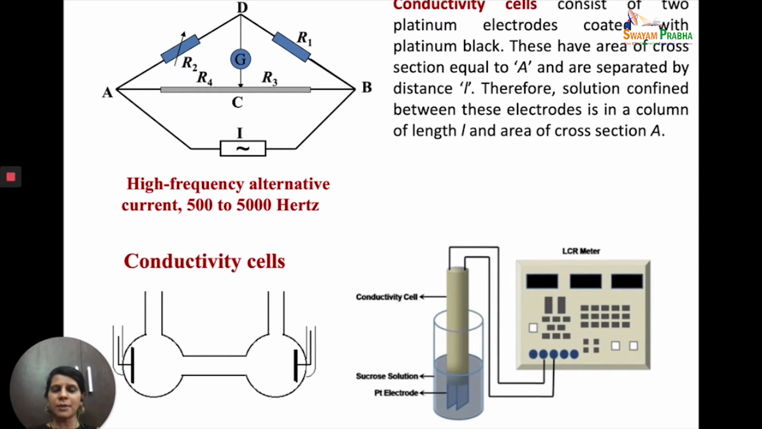We are going to talk about it, but your conductivity cells are characterized by the values of these L and A. L is the distance between the platinum electrodes, and the area of cross section of the platinum electrodes is given by A. So when you place the solution between these electrodes, the solution is of the length L and the area of cross section A.